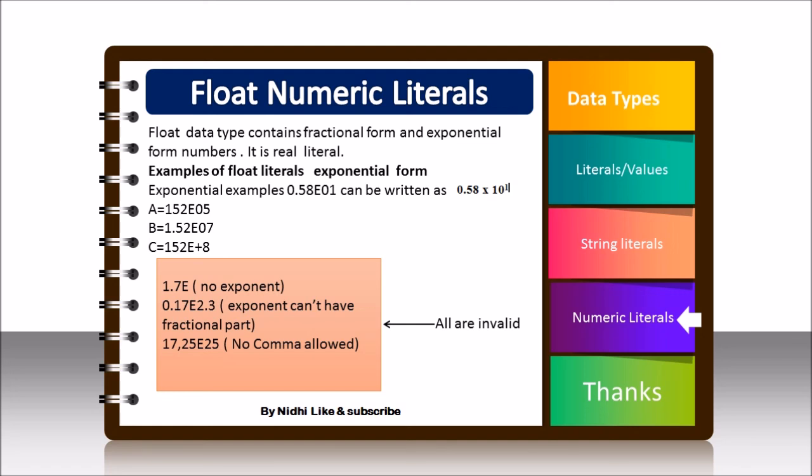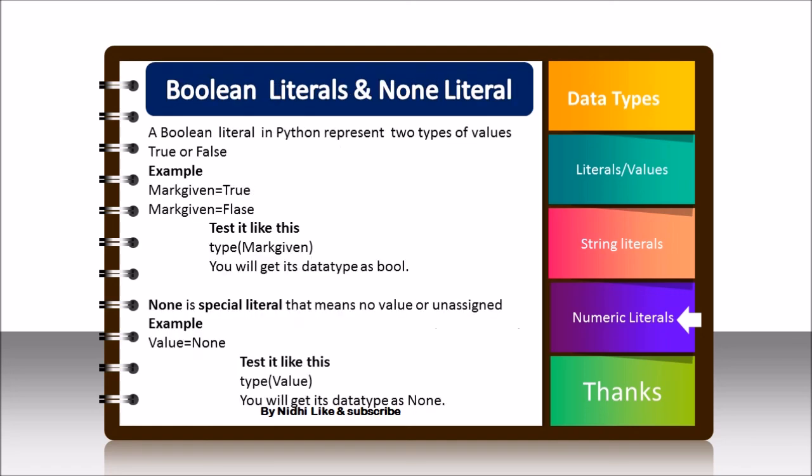Next is Boolean literal and None literal. A Boolean literal in Python can store two types of value: either true or false. See the example, where I have taken a variable named marks and its value is true. Then I have taken the same variable again and assigned it the value false. You can check its type by using the type method: write type in IDLE and pass this variable. You will get its data type as bool. Bool means Boolean.